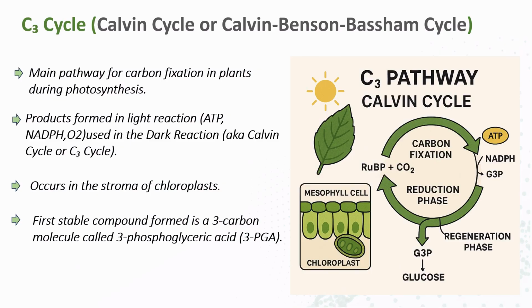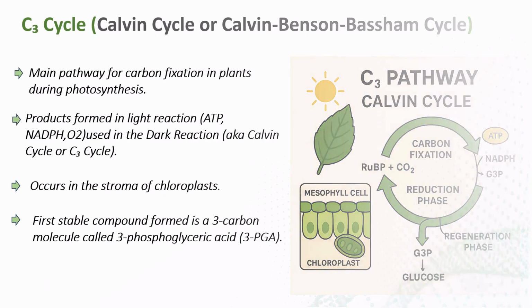So if you see the image here, how the process goes on and how many steps there are. Here you can see the chloroplast image. This light green color is the double membrane. This is the thylakoid, and the dark green part, which appears like a cytoplasm, is known as the stroma of the chloroplast. In this stroma only, the C3 cycle will occur. Let's see how it takes place and what steps are included in the C3 cycle.